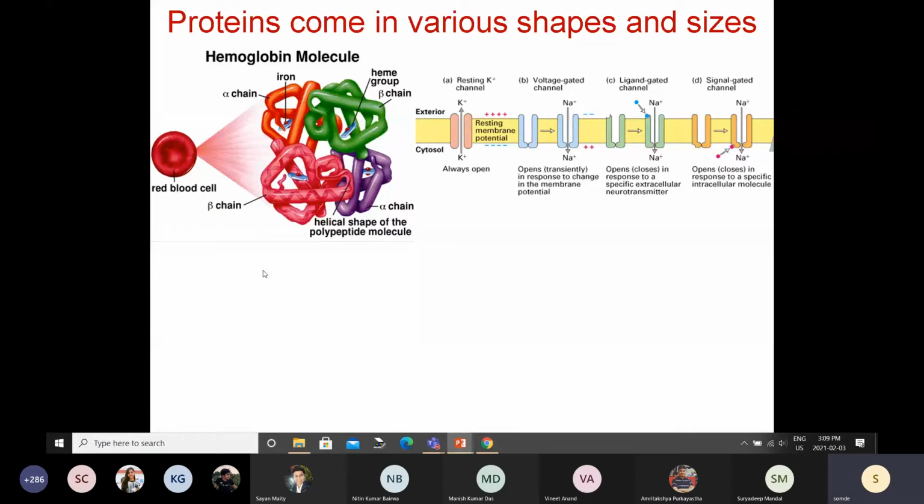So let's say the total number of cells in our body is 100%. Can you guess what will be the percentage of red blood cells among all the cells? There are 200 types of cells, right? So what will be the percentage of red blood cells in our body?